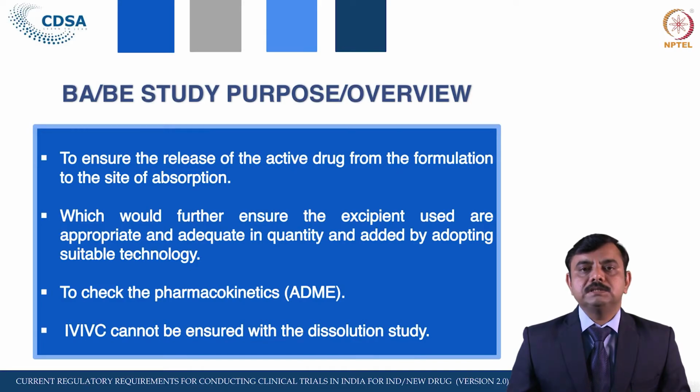And the technologies such as granulation, binding, tableting should be capable of allowing this release of the active ingredient. Further, BA/BE studies are used to check the pharmacokinetics in the subject, that is absorption, distribution, metabolism and elimination of the drug.